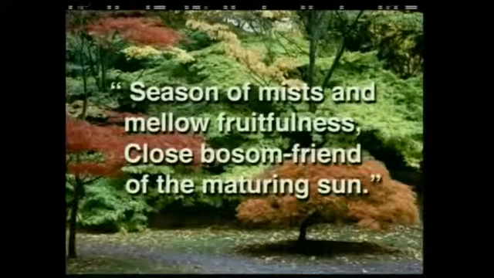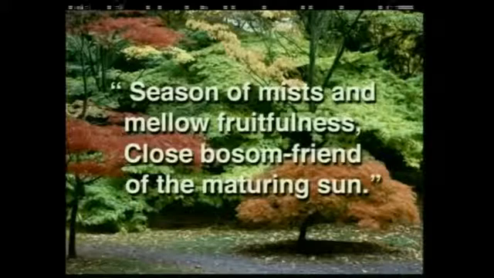Now let's look at 2 lines from the ode. "Season of mists and mellow fruitfulness, close bosom friend of the maturing sun." You will notice that the diction or words that have been chosen praise autumn by suggesting that it is a gentle and beautiful season. Always remember, when analyzing a poem, you have to consider the choice of the words of the poet, the punctuation, the rhyme, the rhythm, and the form of the poem to fully understand the intention of the poet. Do not allow yourself to become absorbed with only one aspect of the poem.